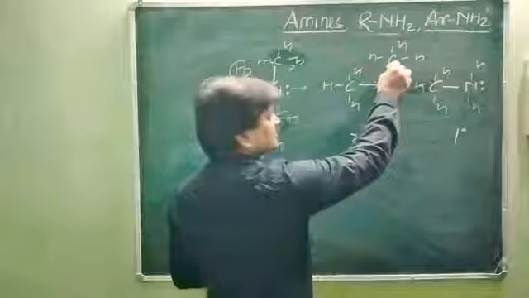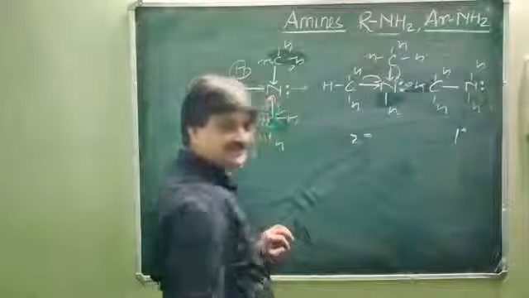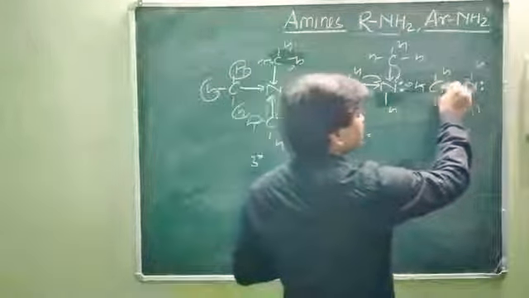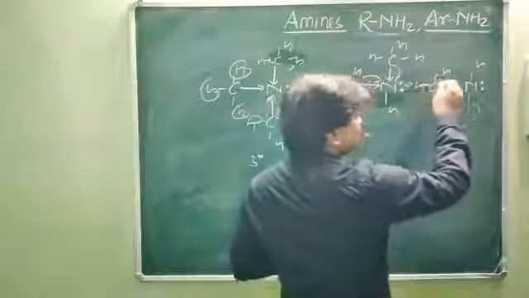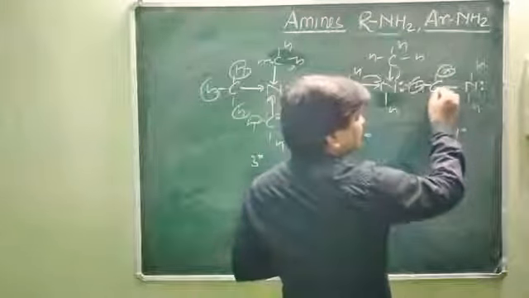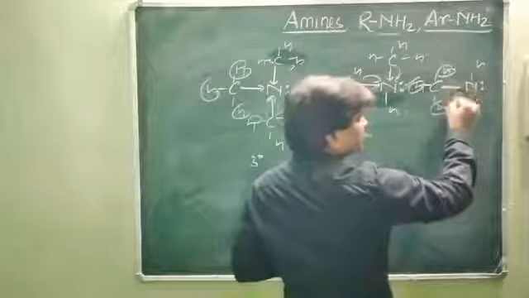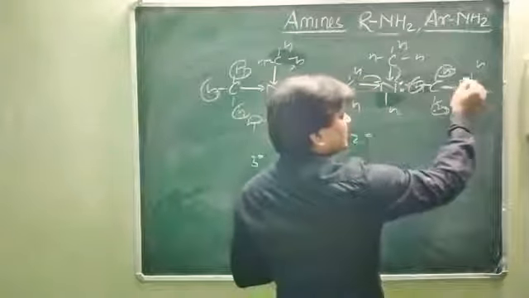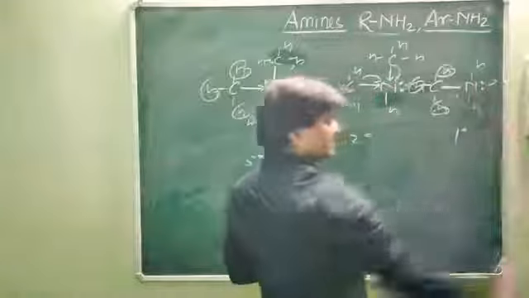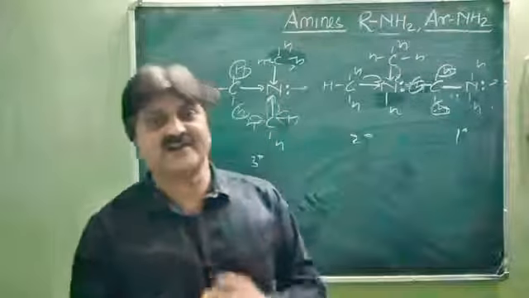Here also electron density is increased by these groups, and it can donate the electron six times. However, in the case of primary amine, you will see there are three protons present at this methyl group, and it also shows the plus I effect. So three times it can donate the electron or increase the electron density at the nitrogen, and then it donates the electron. So in which case is there more tendency to donate the electron?